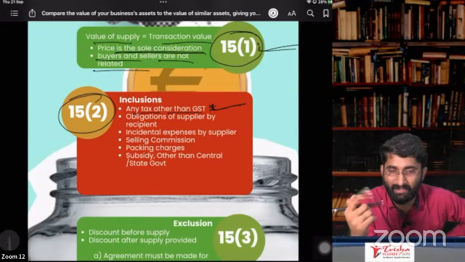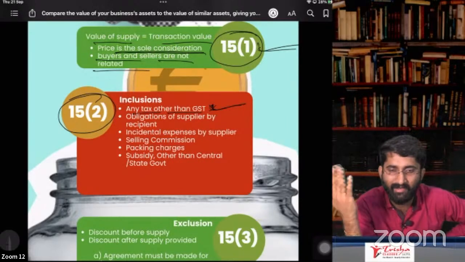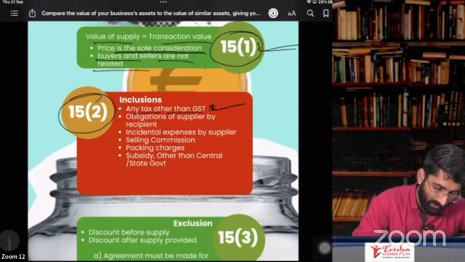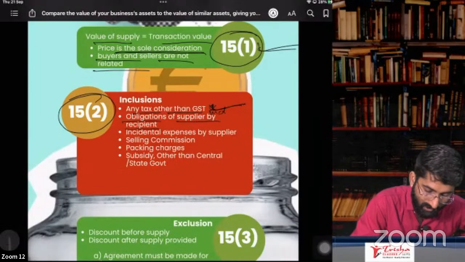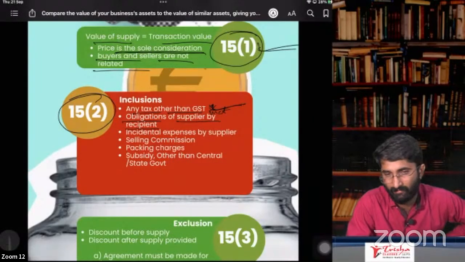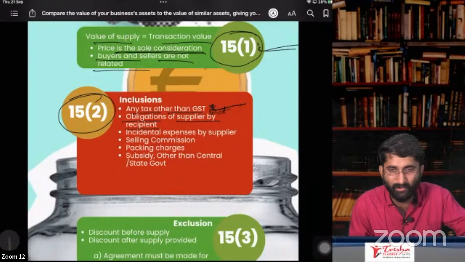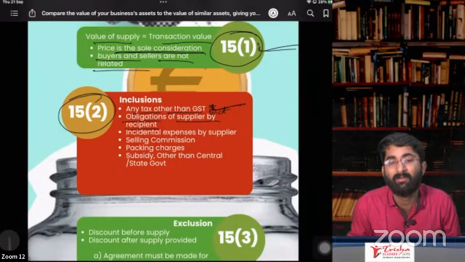Example, entertainment tax or any cleaning tax. Anything that they add, that you have to include it here. Obligations of the supplier met by the recipient. Any obligation that the supplier had to do, but I am the recipient and I am meeting that. So in that case, this will be included.